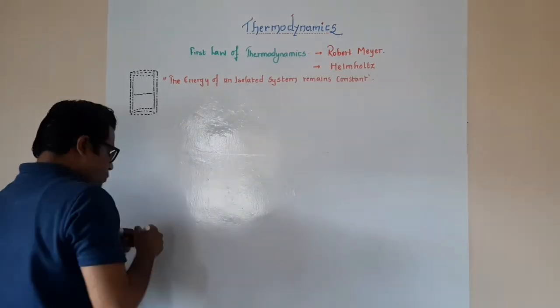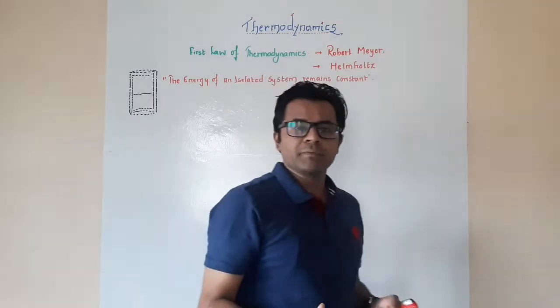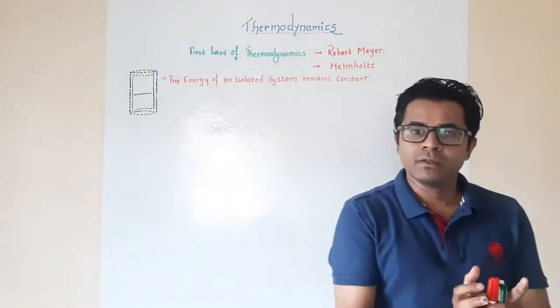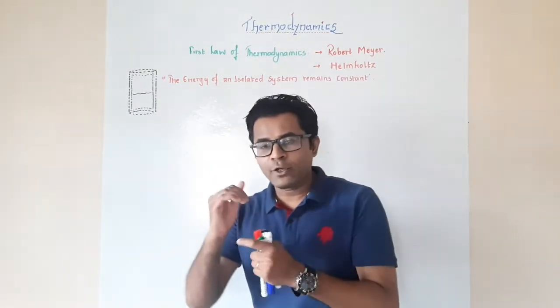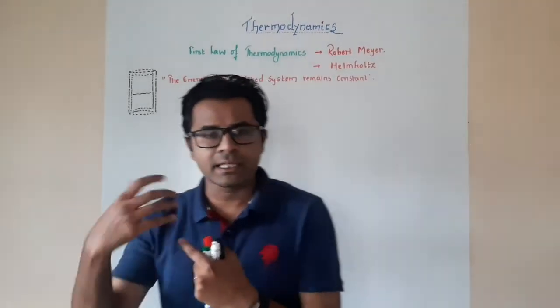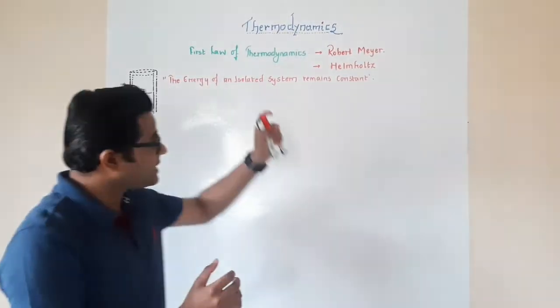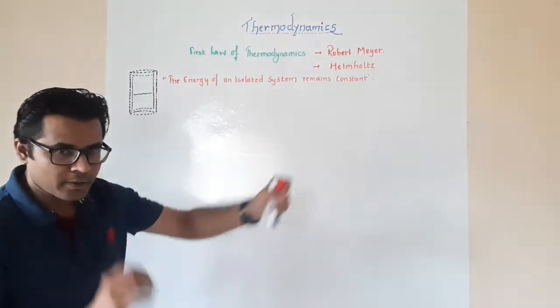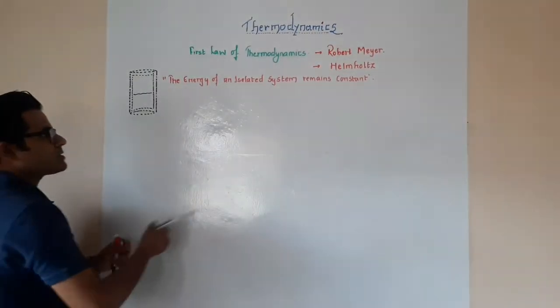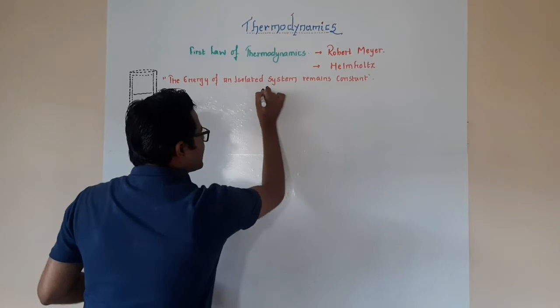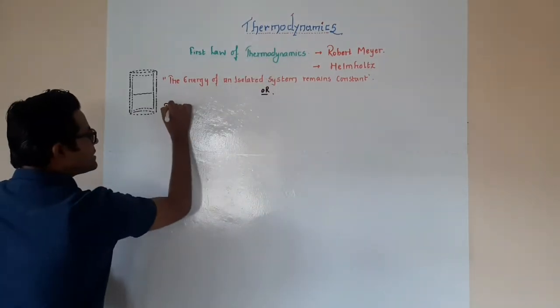Now, what does this mean? Whenever we have a system, and this system cannot exchange heat with its surroundings, at that time the energy remains constant. Or in other terms, they put it as the energy